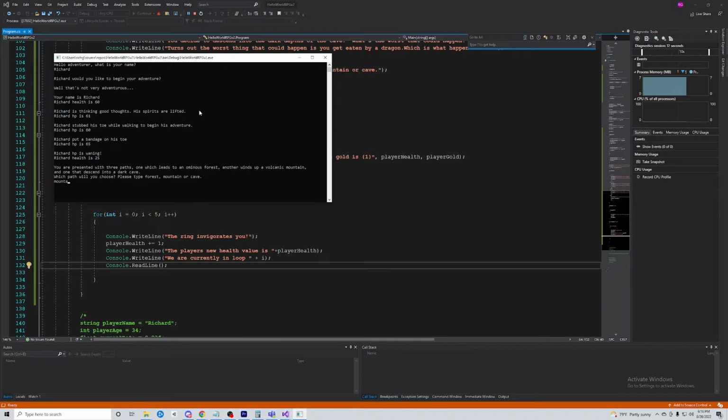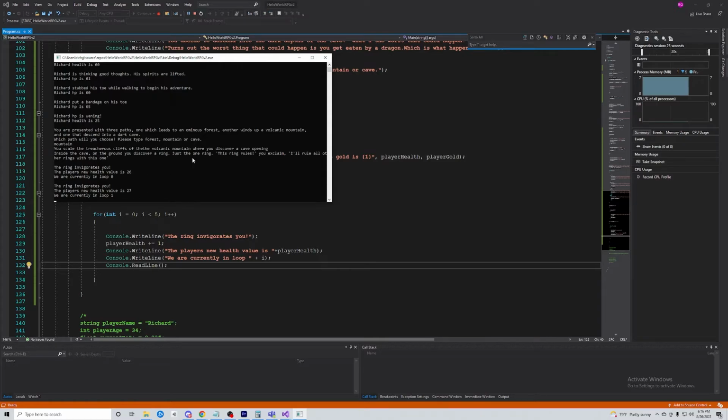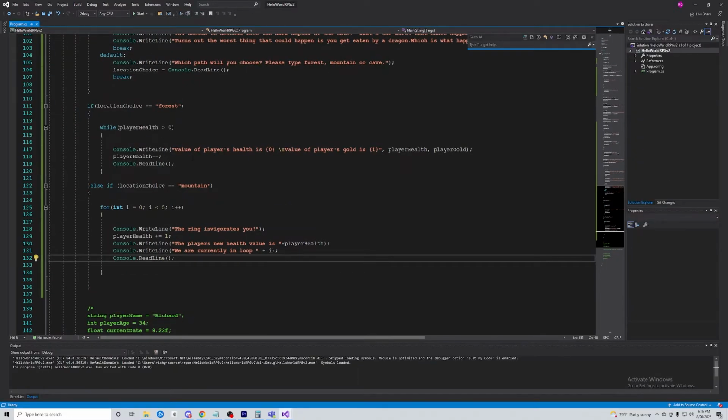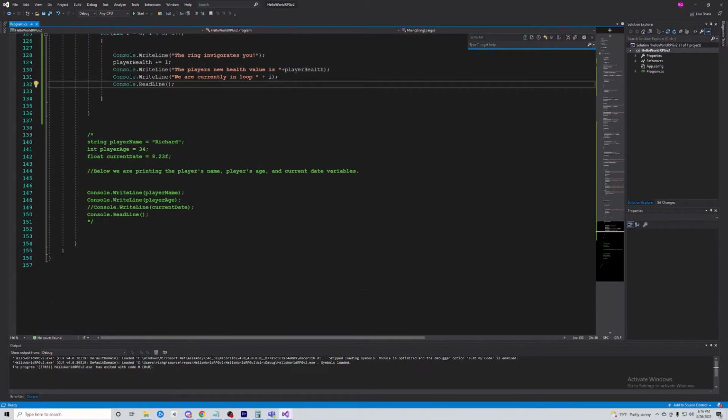Okay, and then we'll do mountain. And you can see here, the ring invigorates you. The player's new health value is 26. We are currently in loop 0. Okay, so this is the first iteration of the loop. Currently in loop 1, 2, 3, 4, and then on the 5th one, right, because I has to be less than 5, it breaks out of the program. It ends the program because there's no code after this here.